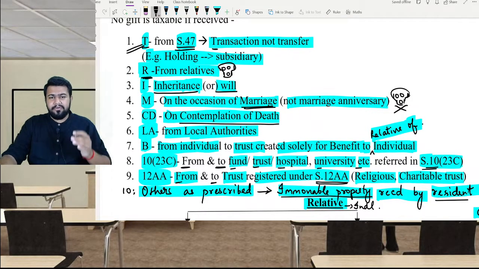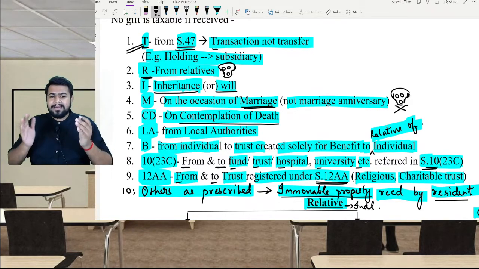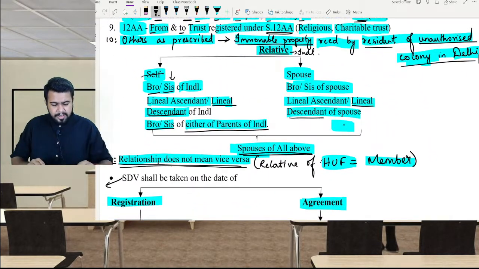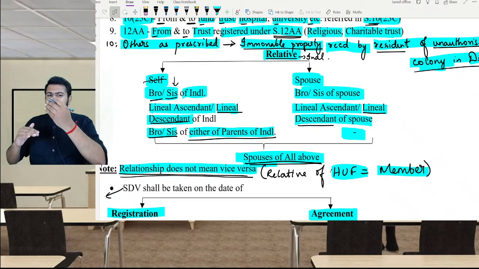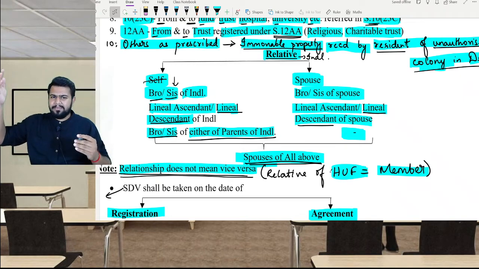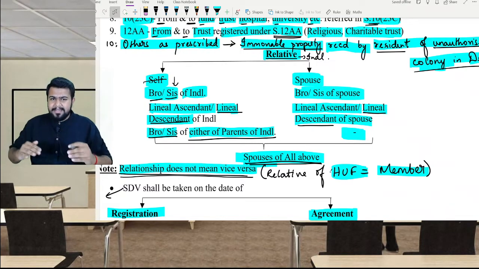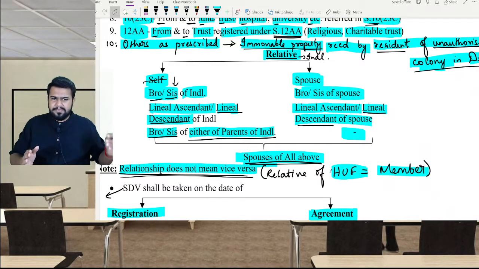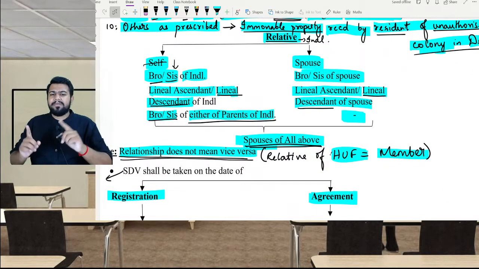Now let's come to R. R stands for relative. If any gift is received from a relative, then the receiver need not pay any tax under 56(2)(x). Who are the relatives? For an individual, relatives means spouse, brother or sister of the individual, brother or sister of the spouse, lineal ascendant, that means parents, grandparents, great grandparents, etc. of the individual, lineal ascendant of the spouse, then lineal descendant of the individual, that is children, grandchildren, great grandchildren, etc., and lineal descendant of the spouse, and then brother or sister of either of the parents of the individual.